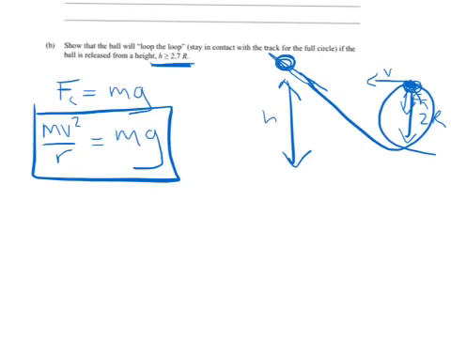As I was saying, we've got mgh over here, the gravitational potential energy, and that's where the total amount of energy is. And then on the right hand side, once it's at this position, you've again got a certain amount of gravitational potential energy, but in this case it's not h, it's 2R, so it's mg2R. You've also got, because it has a linear movement, linear kinetic energy, which is just our half mv squared, and we're going to have to come up with an expression for v squared, most likely by rearranging this formula. Because that has R, we have to make sure that's a capital R as well, otherwise we may confuse ourselves.